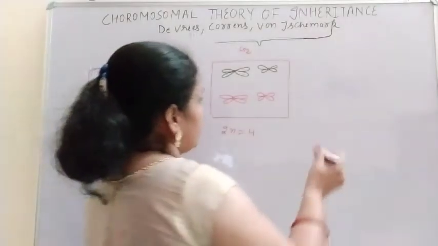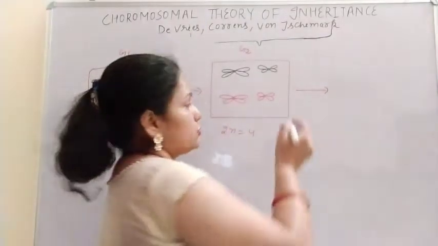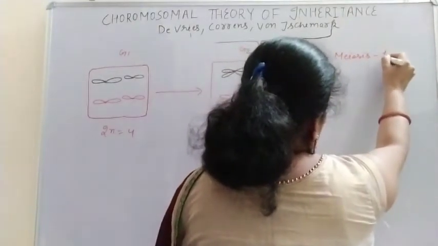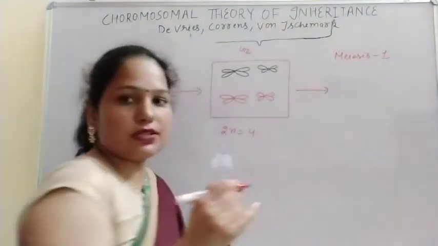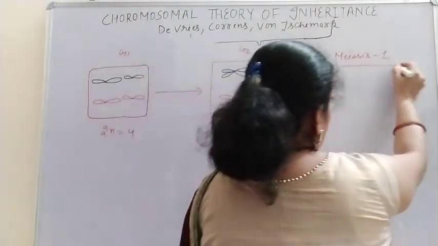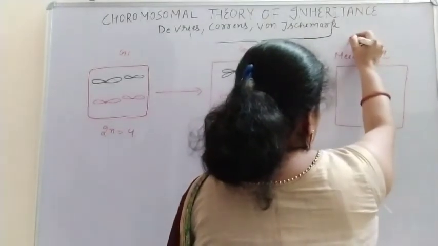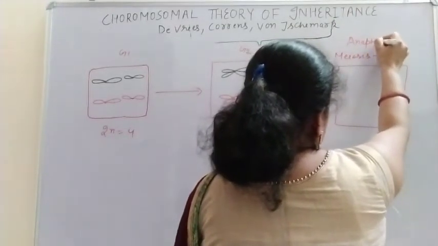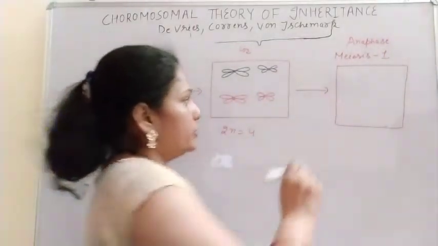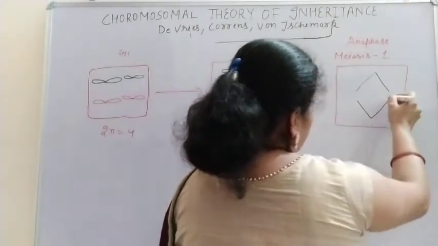So what happens after that, we can write meiosis 1, the anaphase of meiosis 1. Meiosis is divided into two stages, meiosis 1 and meiosis 2. Meiosis 1 is the reductional division, and meiosis 2 is the equational division. So in meiosis 1, what is the stage? That is the anaphase. At metaphase stage, they are joined to the equatorial plate, the metaphase plate, and then in the anaphase they move apart.